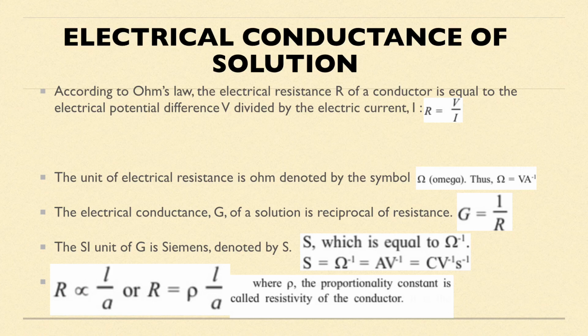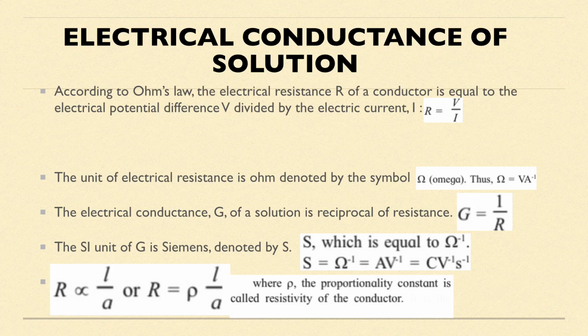So for that, we know that according to Ohm's law, the electrical resistance R of a conductor is equal to the electrical potential difference V divided by the electric current I. That is, R is equal to V upon I. So the unit of electrical resistance is the ohm, which is denoted by the symbol omega. Thus we can say that the unit is nothing but omega, that is equal to VA inverse. How come it is VA inverse?